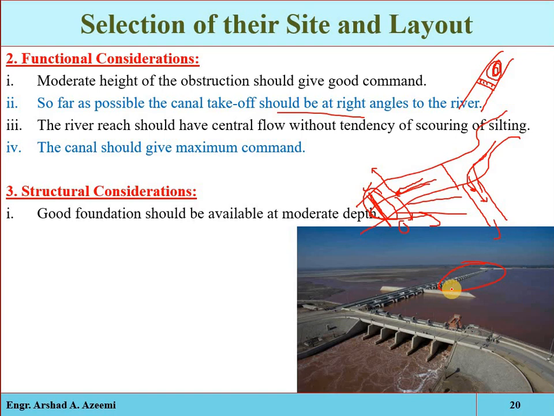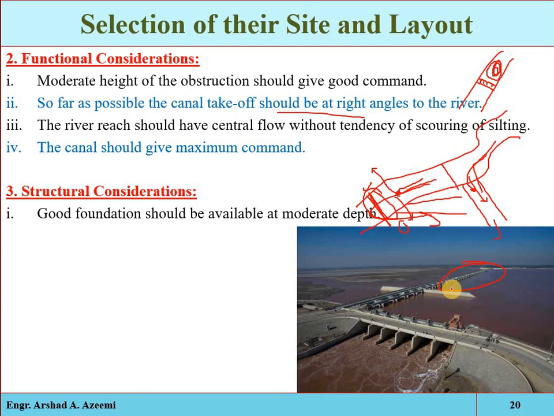The river at that point will be non-scourable, non-erodible, and it will have the tendency to divert maximum amount of water into the canal. The foundation will be up to moderate depth, and strong enough so that the structure may not be damaged.